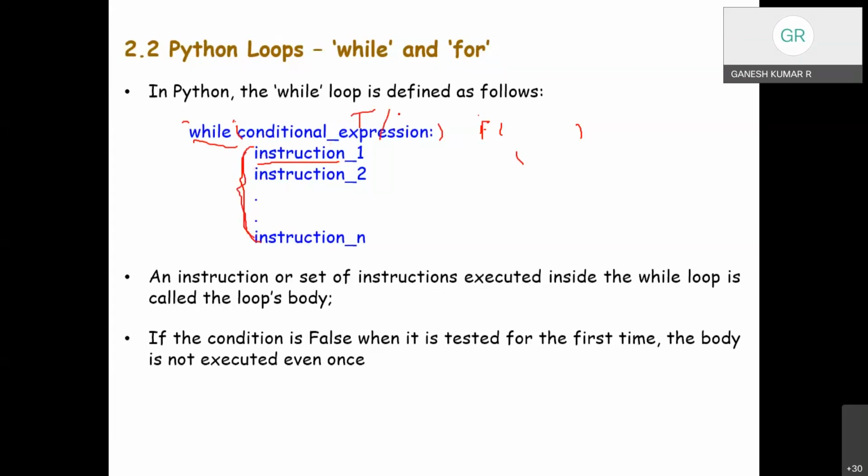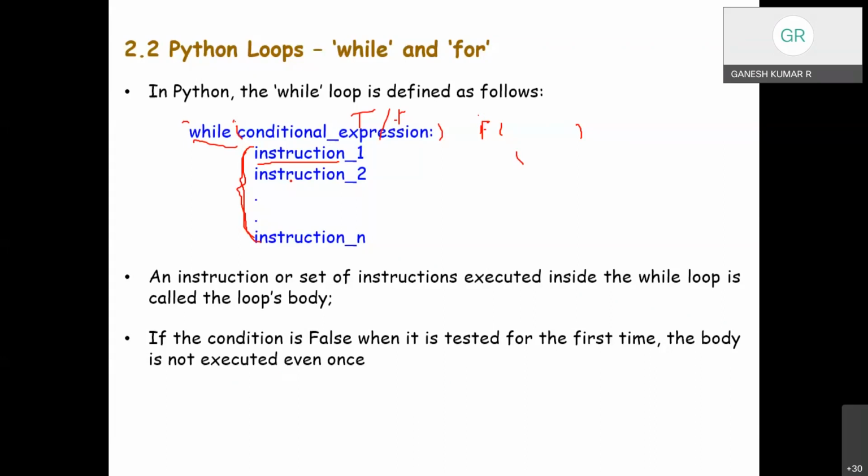In case it is false, the condition has failed, then the body will not be executed even once. So we need not check further, and the execution time, the run time, or the big O notation will be saved.